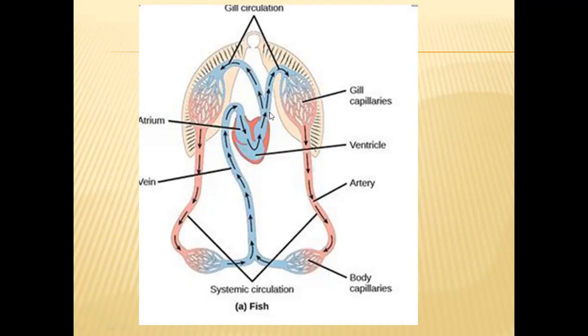In this closed circulatory system, fish will be having a single circulatory system. In fishes, we can see single circulatory system. What will be happening? All the tissues and organs present in the body will send blood to the heart through veins. This blood from the heart will be supplied to the gills for purification or oxygenation. The oxygenated blood from these gills will not come back to the heart. Instead, it will be directly supplied to the body tissues.